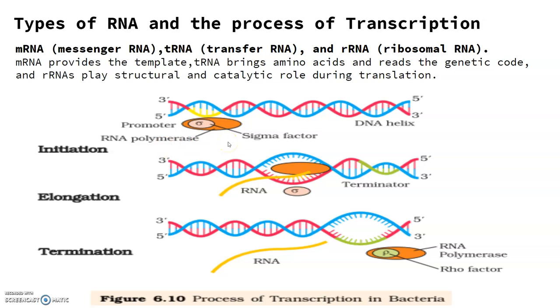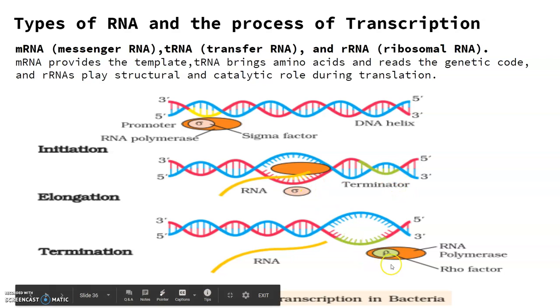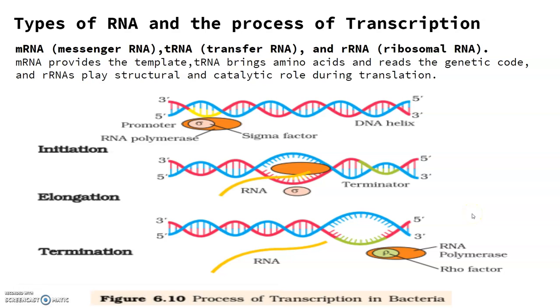Now, it also facilitates the opening of the helix and continuous elongation, and only a short stretch of RNA remains bound to the enzyme. Once the polymerase reaches the terminator region, the RNA falls off, and so also the RNA polymerase, and this results in the termination of the transcription. So how is the RNA polymerase able to catalyze all the three steps, which are initiation, elongation, as well as termination? The RNA polymerase is only capable of catalyzing the process of elongation.